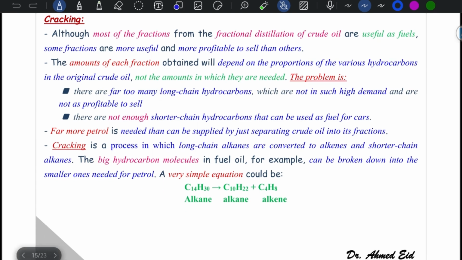So the problem is there are too many long-chain hydrocarbons, which are not in such high demand and not as profitable to sell. Also, there are not enough short-chain hydrocarbons that can be used as fuel for cars.